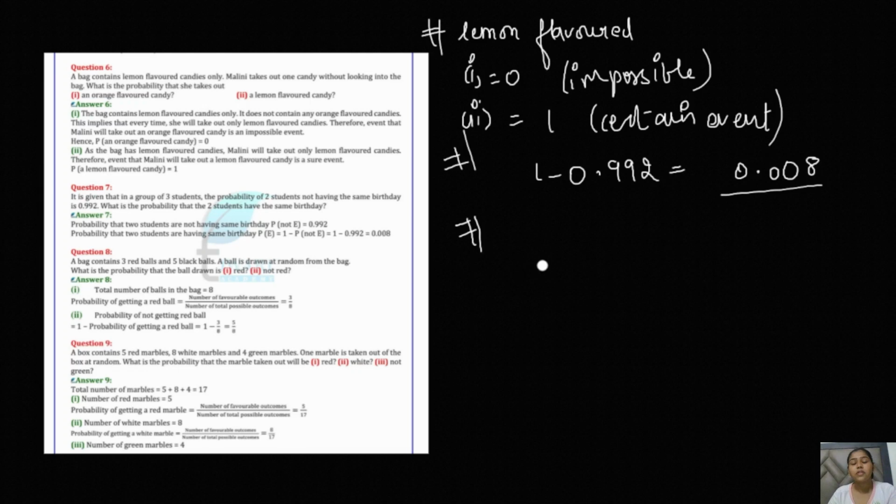These questions are not only based on the probability, they're also based on the events we have studied in the theory, like impossible, certain, complementary. All three of them are certain types of events, right?